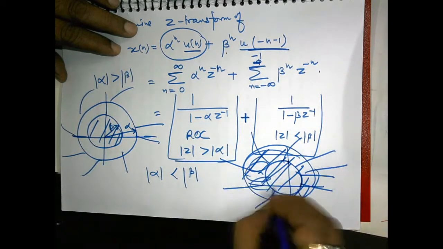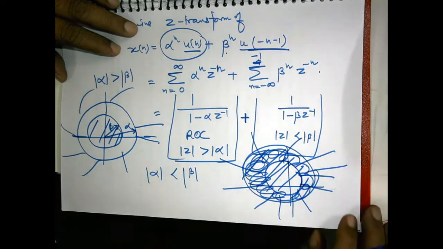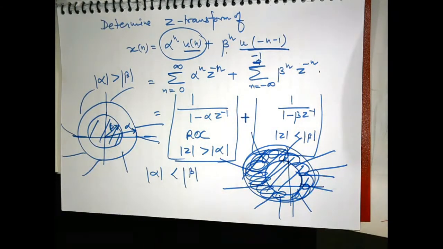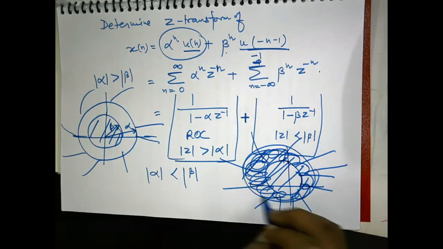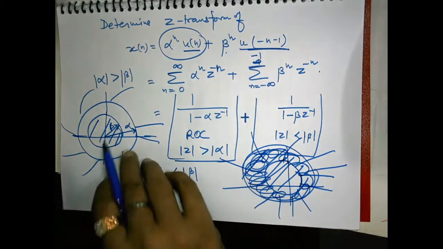So naturally this annular ring agrees for both the summations, and in this region the Z transform exists. So this is the significance of the region of convergence: the points of z over which both the summations agree to exist.